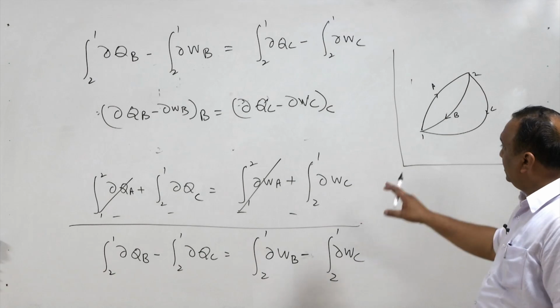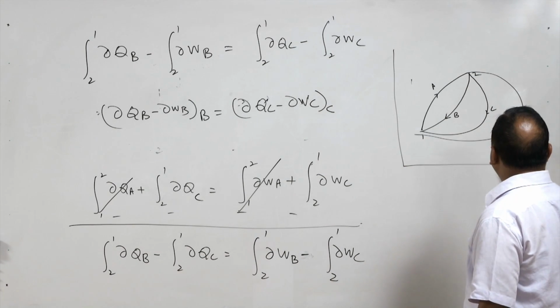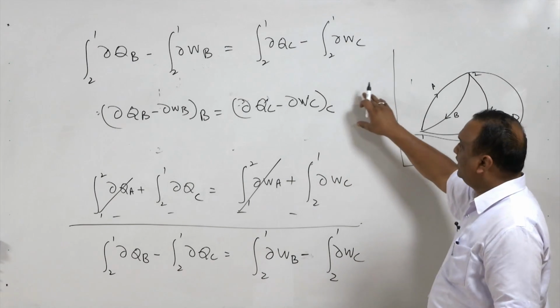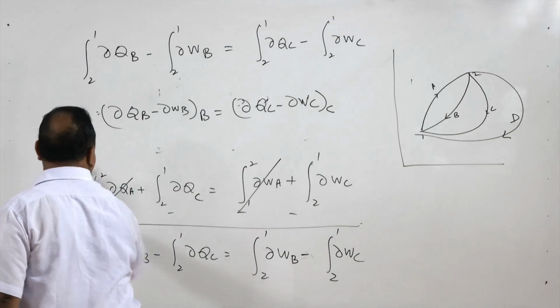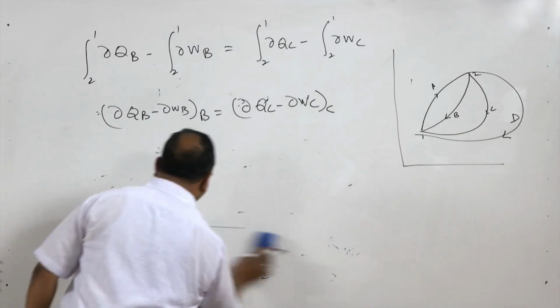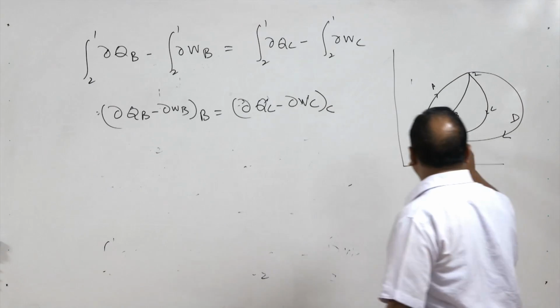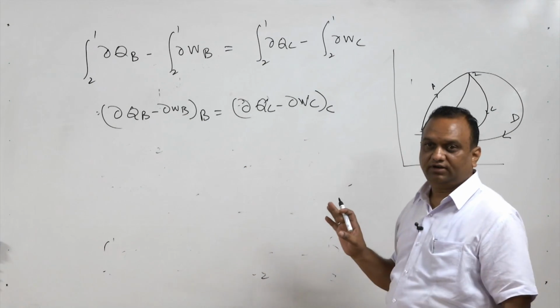Now we can choose another path D, we can come back from 2 to 1 by D as well. In that case we will get another term delta Q minus delta W by D. So it means whichever path we choose, this difference is going to remain constant.